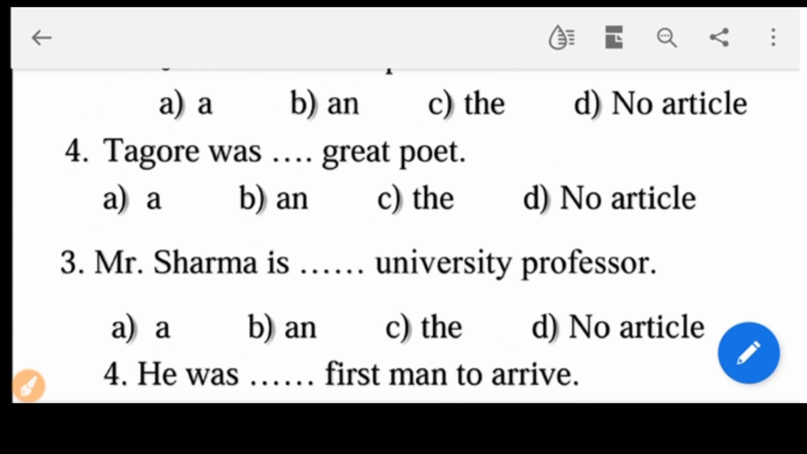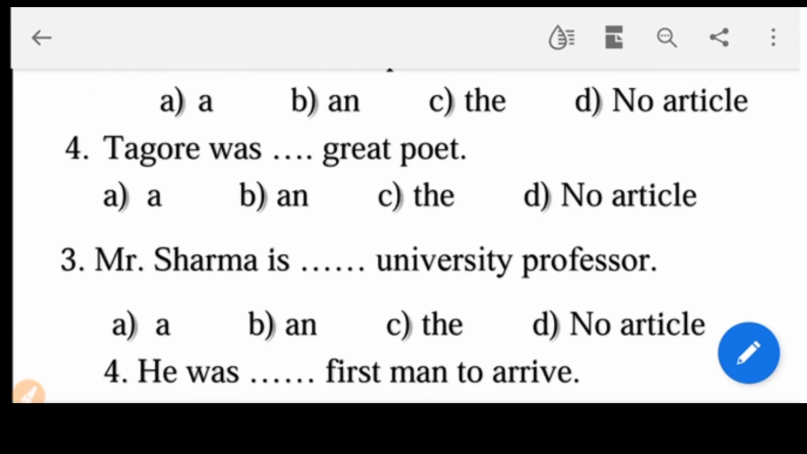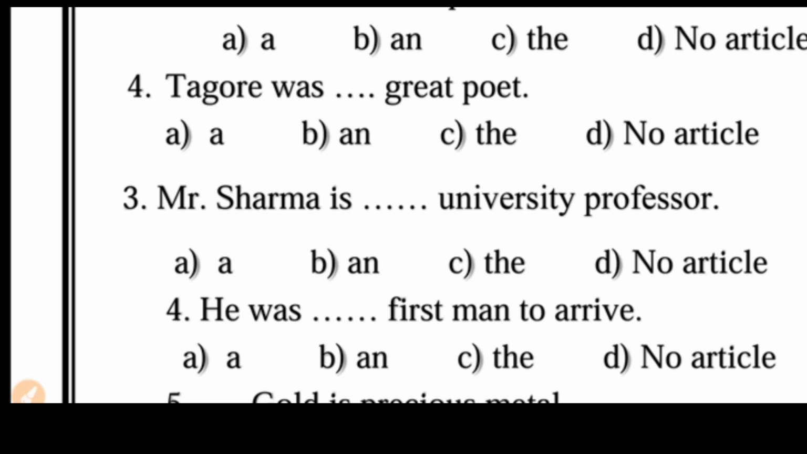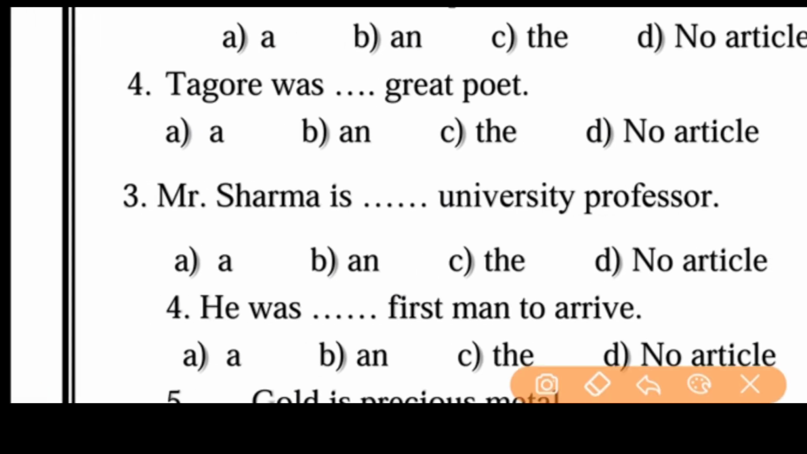Yes, we can move on to the fourth one. Tagore was dash great poet. Tagore was a great poet. Tagore was an great poet. Tagore was the great poet. Tagore was great poet. So which one is right answer? Obviously Tagore was a great poet. Right answer is A, because great we know very well, it is consonant sound.